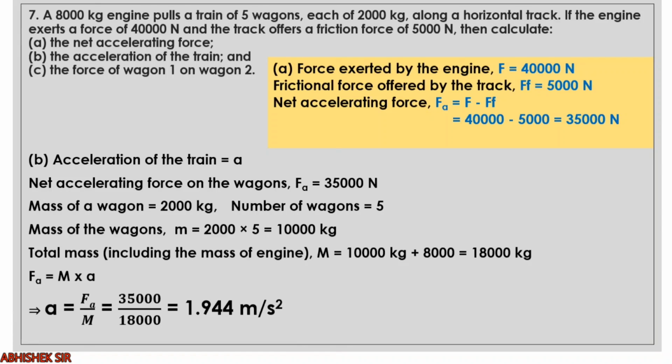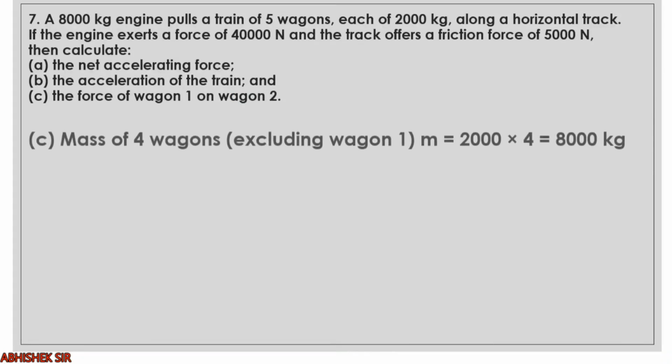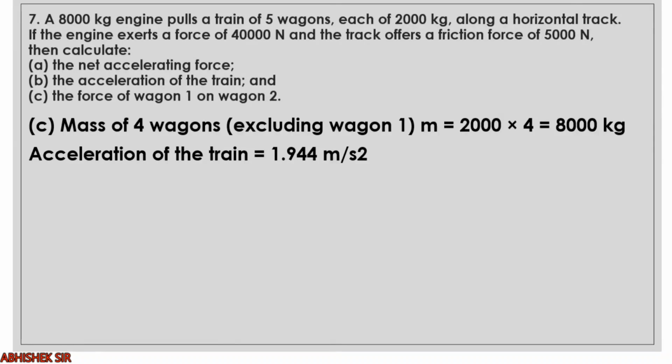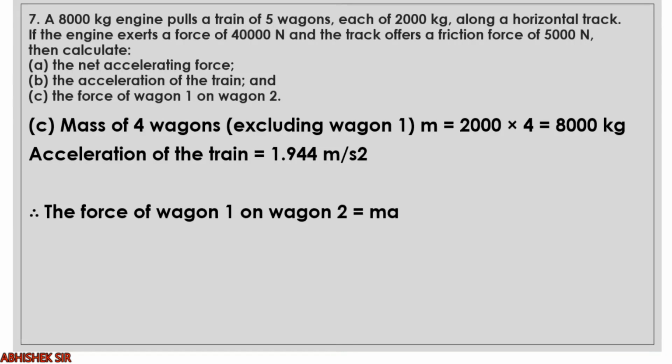Okay. So now moving on to the third part, the force of wagon 1 on wagon 2. This is a tricky question. See, mass of 4 wagons excluding wagon 1. So it will be 2000 into 4, that is 8,000 kilogram. Acceleration we already have calculated, 1.944 meter per second square. So what will be the force? F equals m into A. Mass is 8,000, A is 1.944. Final answer will be roughly around